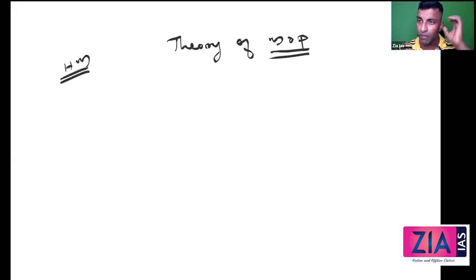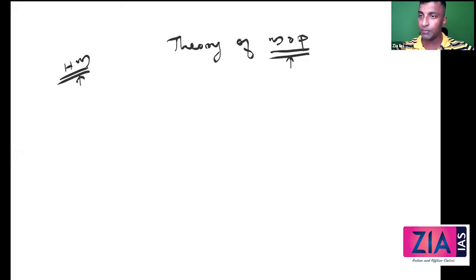Now, I'll discuss a few important concepts first before we move to the theory as such. When we discuss mode of production, we just need to discuss the different types of society that Marx discussed. That is what the theory of society or theory of mode of production is. Historical materialism is also the same. Both are understood as the same, and both we will write as the same, but some extra content is required.